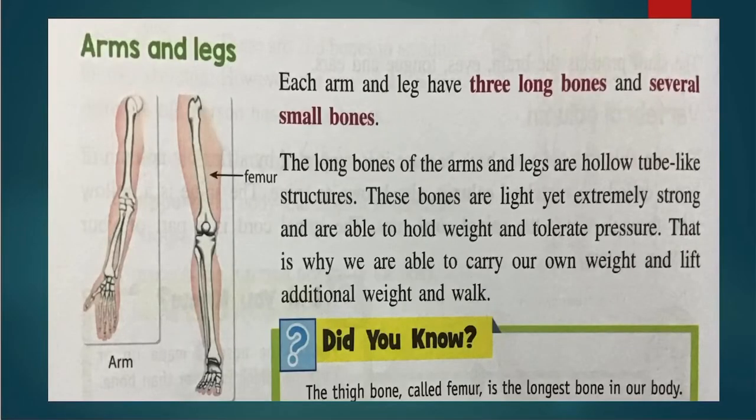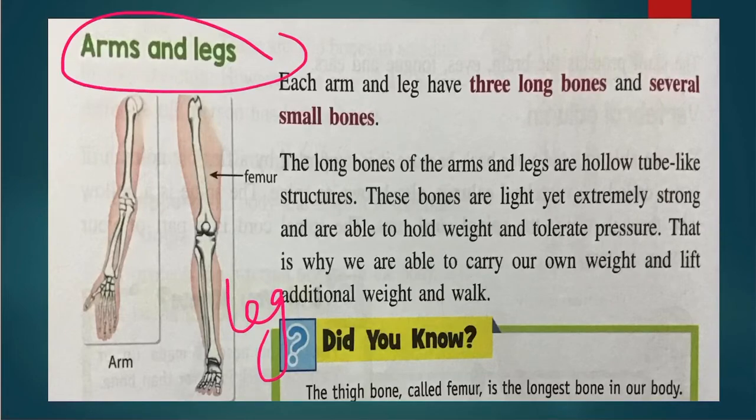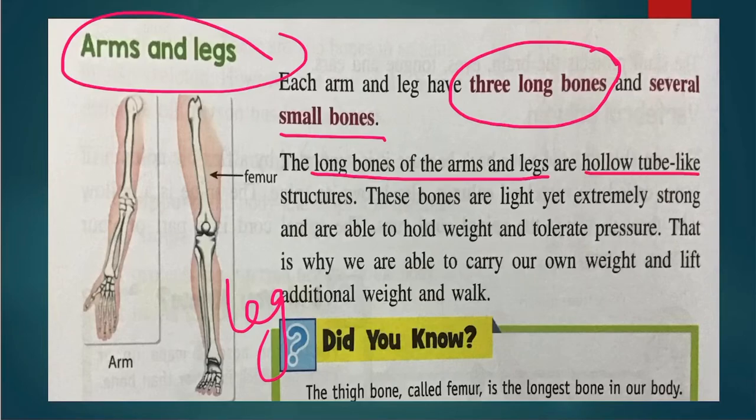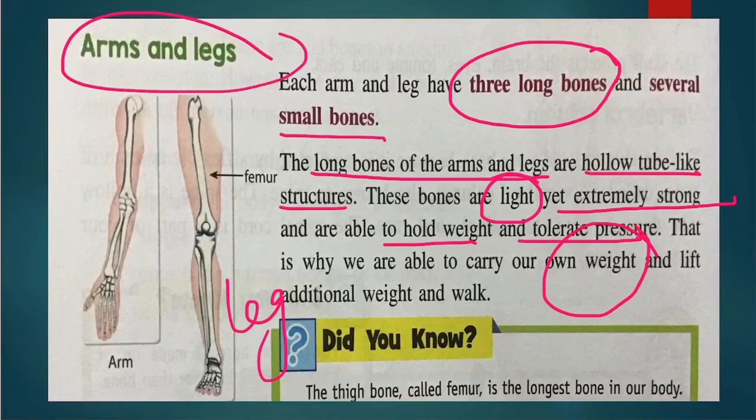Moving on to the next one, arms and legs. This is the arm, this is the leg. Each arm and leg has 3 long bones and several small bones. You can see the small bones in your hands and feet. The long bones of the arms and legs are hollow, tube-like structures. These bones are quite light but extremely strong and are able to hold weight and tolerate pressure, and that is why we are able to carry our own weight and lift additional weight while walking.